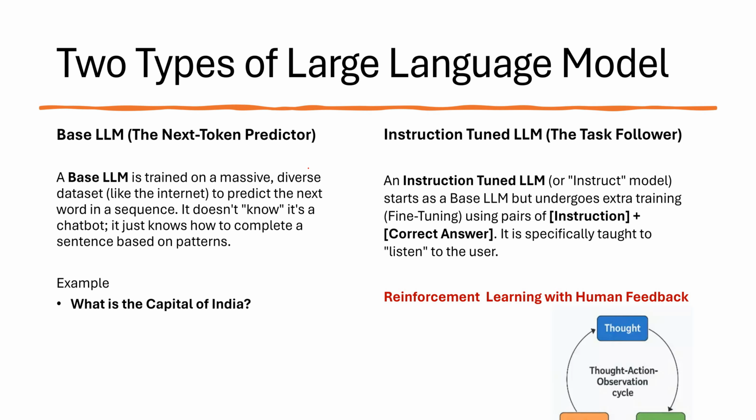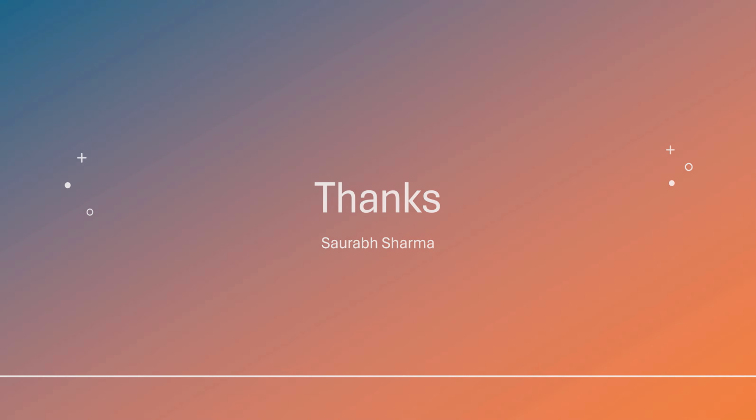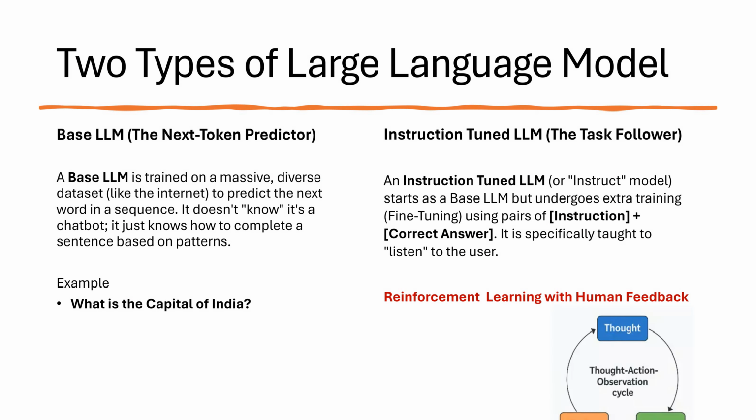So this is the difference between the base LLM and the instruction tuned model. The instruction tuned model works on reinforcement learning, so it learns from itself. It takes feedback from the user and learns from that. But the base LLM is only giving us some suggestions.